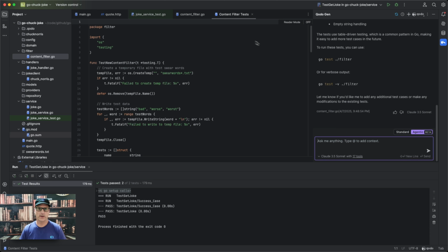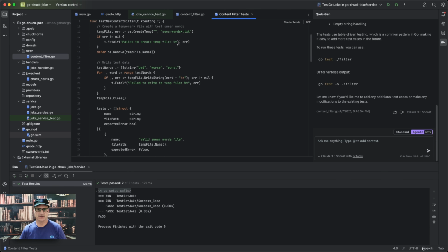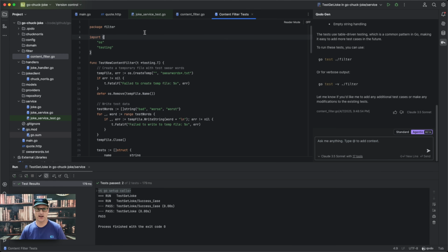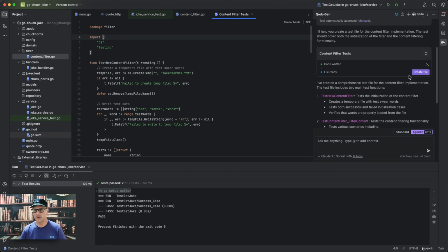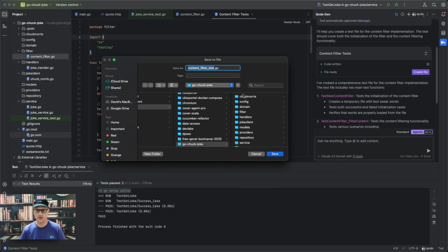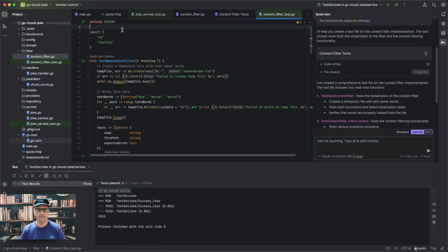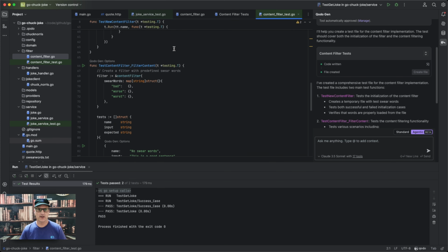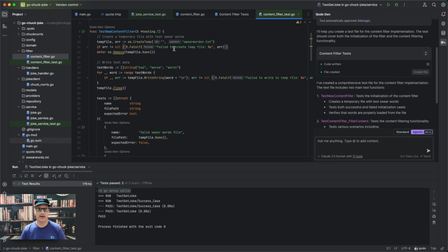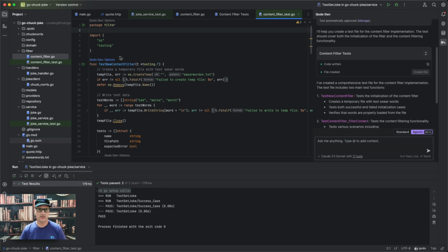Great. So we have our content filter. This is the reader mode again. That's your indication that this is a temporary test file. So we can save this. I can come here and say create the file, because it's brand new. It's not going to append to it. It's new. And I'm going to go to the filter and say test here. Now I have this file. So let's run the test and see where we're at.